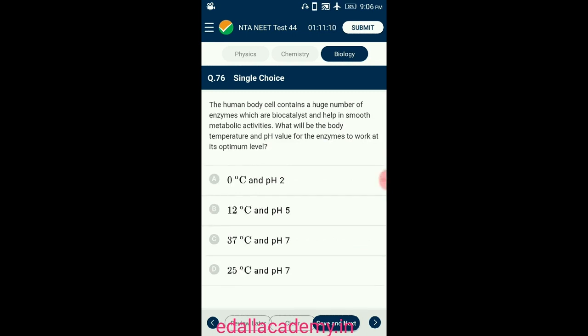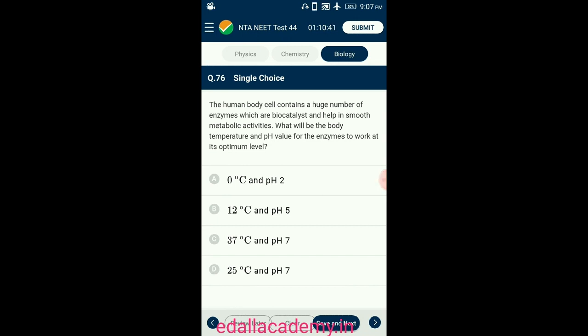Question number 76. The human body cell contains a huge number of enzymes which are biocatalysts and help in smooth metabolic activities. What will be the body temperature and pH value for enzymes to work at optimum level? Enzyme functionality depends on temperature and pH, as these two factors control its activity.